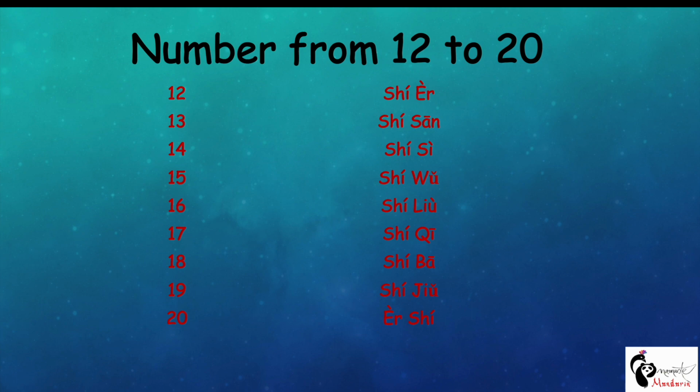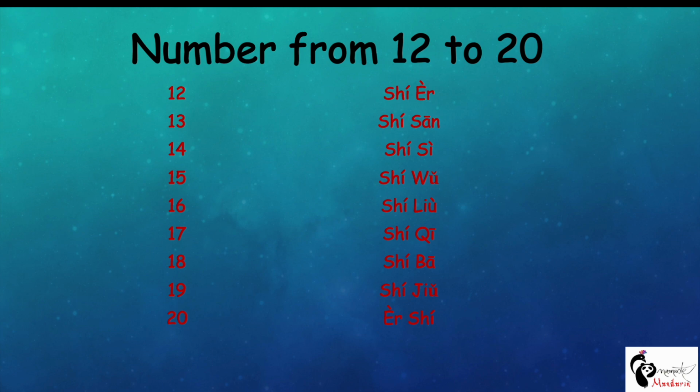So now we know numbers from 1 till 20, and I'm sure you can easily guess how we say higher numbers from 20 till 99. If not, then maybe I'll cover it in another video on numbers, but I'm sure you are smart enough to understand how we say numbers from 21 till 99.